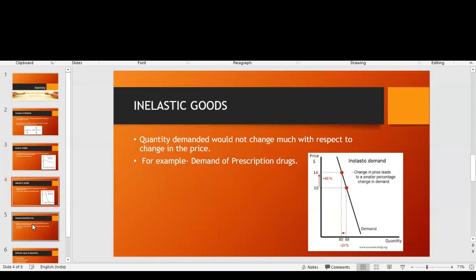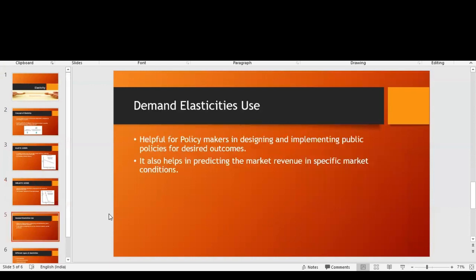Elastic good, inelastic good. Next, what is the use of demand elasticity? In economics, it's a part of microeconomics. It is helpful for policymakers in designing and implementing public policies for desired outcomes. It also helps in predicting how revenue is generated in a market under specific conditions, such as COVID, where we can definitely work on inelastic goods.